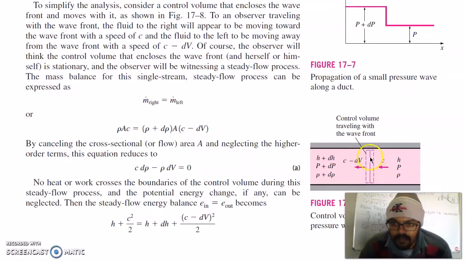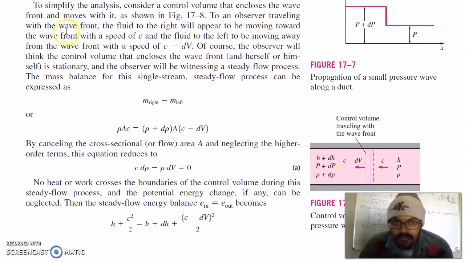Say you sit on this wavefront moving in this direction, and this fluid is at rest; the speed of this wavefront is c. So if you sit here and observe, this fluid will come to this control volume with velocity c, and if the observer watches in the backward direction, the fluid will go away from this surface with velocity c minus dV.